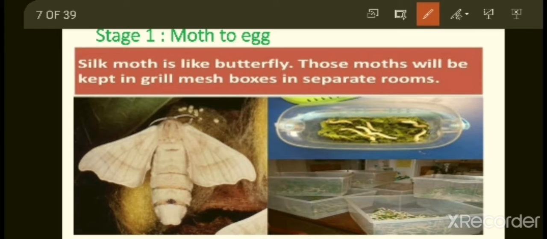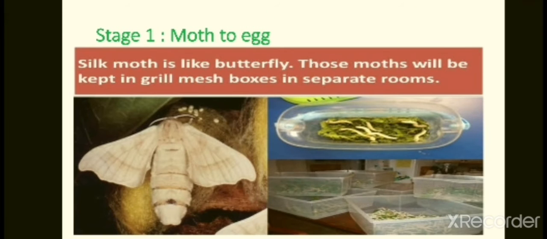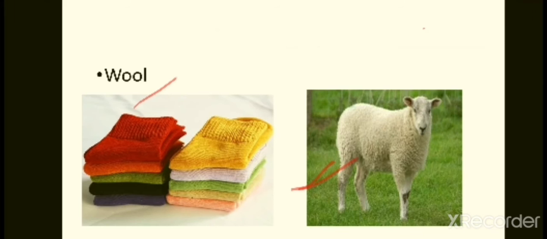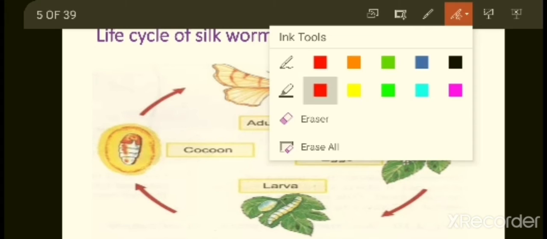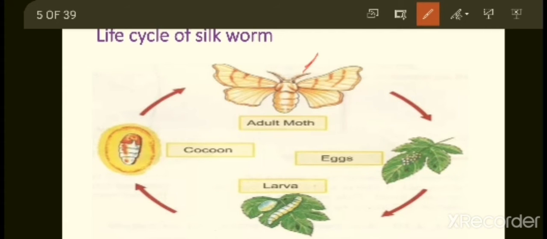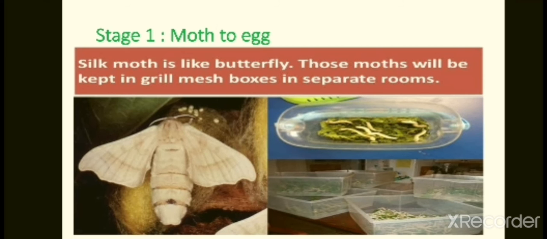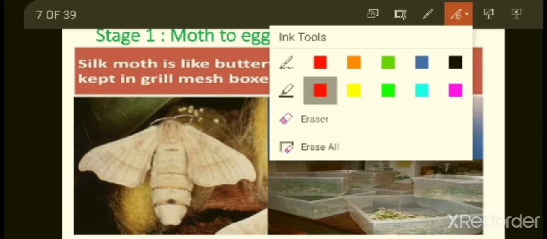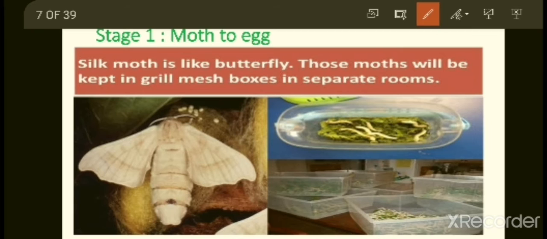The life cycle is what we are going to discuss in detail now. Once I am going to show you the life cycle. The first stage we are going to discuss is from adult moth to eggs: how the adult moth is going to lay eggs. What happens in this first step, adult moth to eggs?